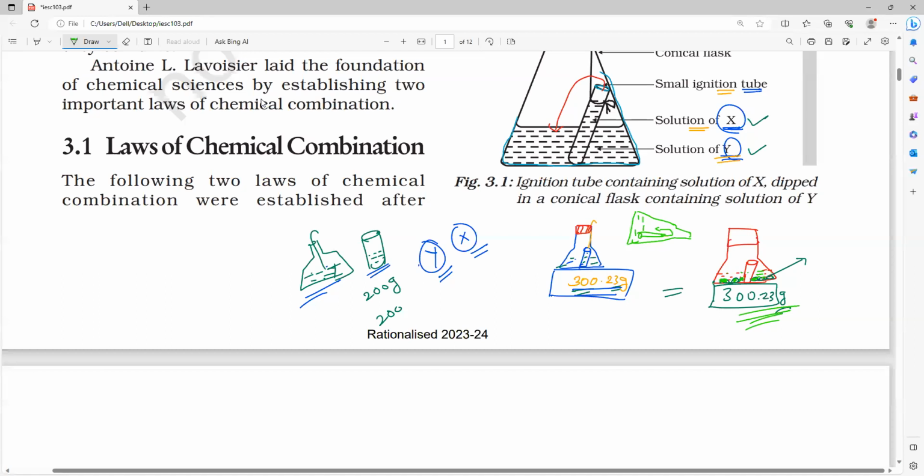Sir, even if we measure the masses of the liquids separately and add them, it will be the same also. Okay, but the mass of the liquids you cannot measure without a container. You always need a container to store the liquid. With the container, you can remove the container mass. Nothing wrong. But here we are not specifying it. Do you understand, Mari? It is not our target. We have to prove the conservation of mass. That's all, it is our target. Clear?